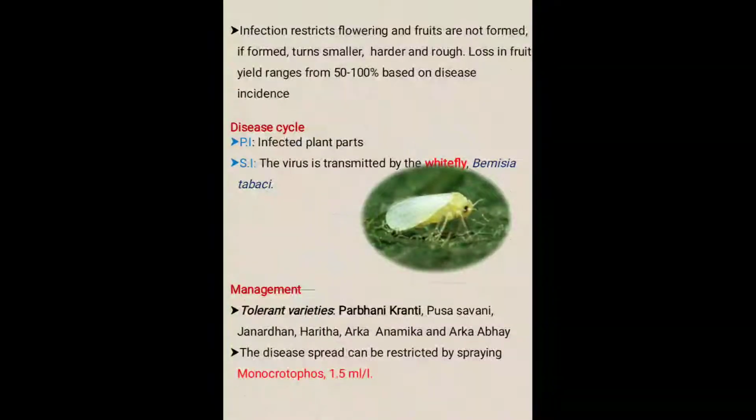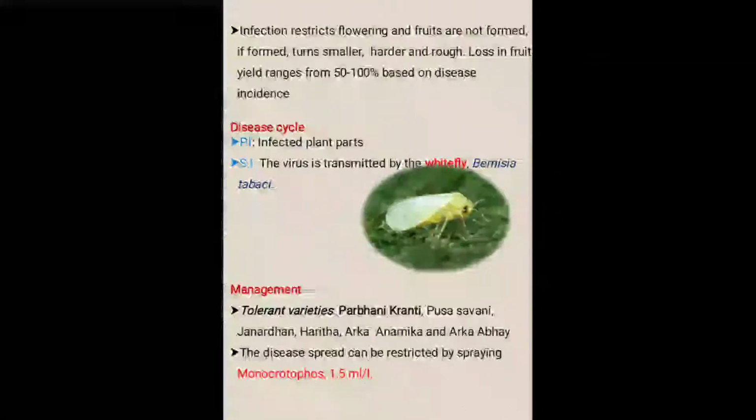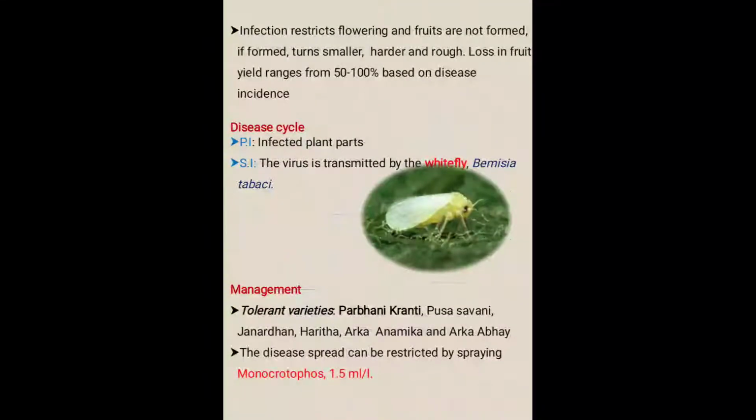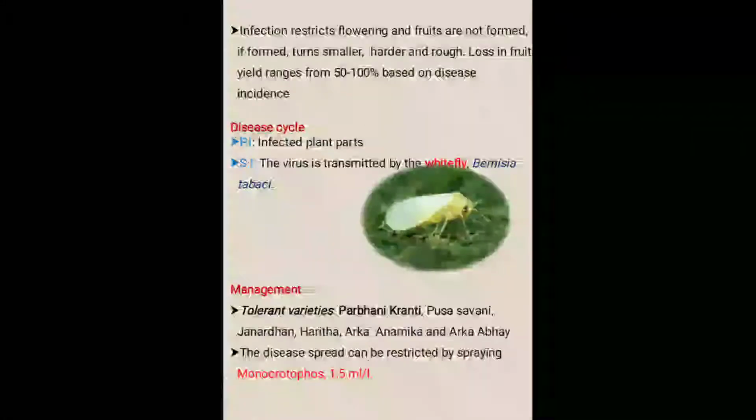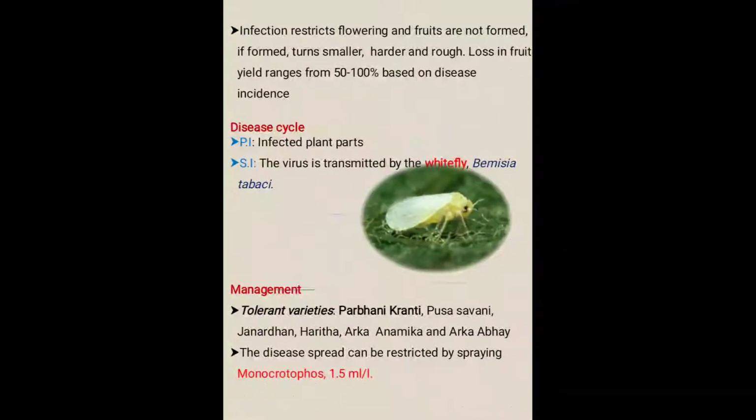Then secondary infection: the virus is transmitted by the whitefly, Bemisia tabaci. It is a sucking pest. They act as the agent which carries the cell sap from the infected plant part to the non-infected plant part, or from infested area to non-infested area.